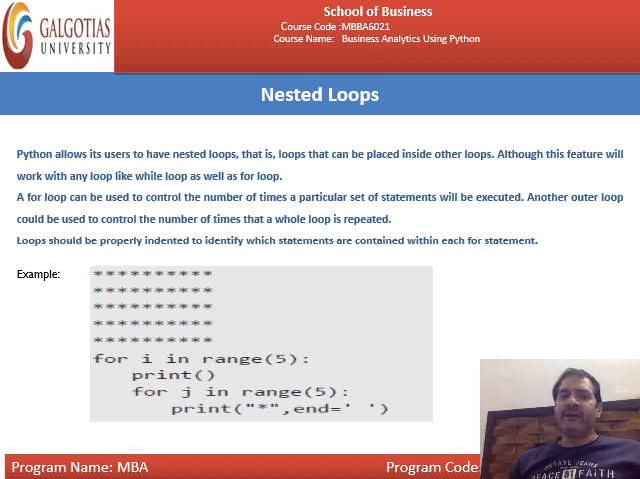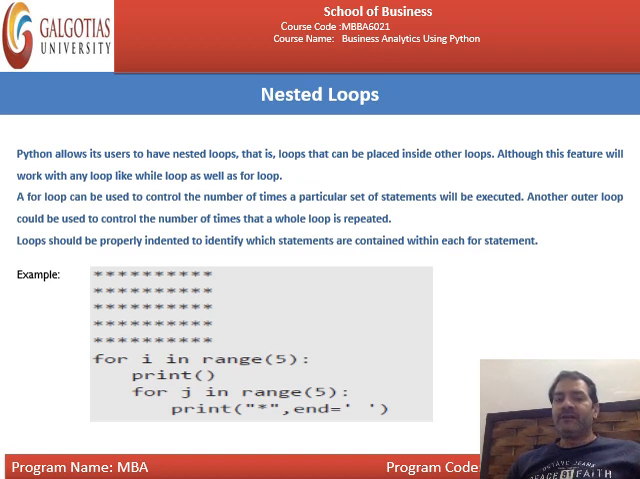A for loop can be used to control the number of times a particular set of statements will be executed. Another outer loop could be used to control the number of times that a whole loop is repeated. Loops should be properly indented to identify which statements are contained within each for statement. Like this: for i in range 5, that means we are talking about 0 to 4. Then print. Then for j in range 5.